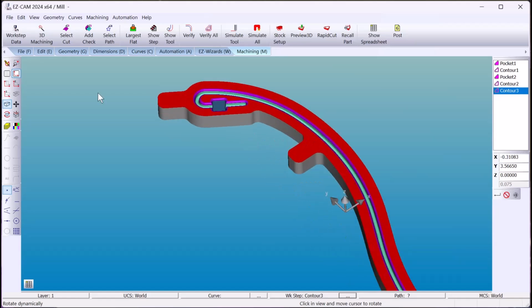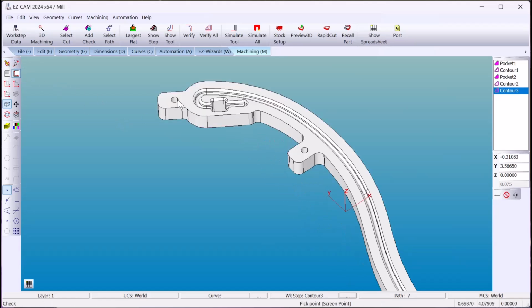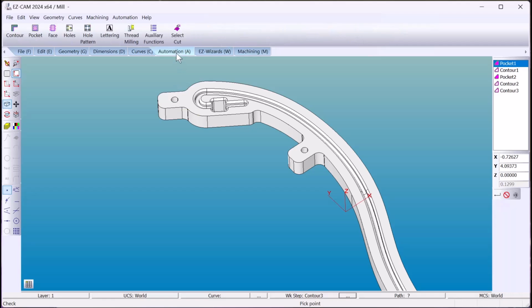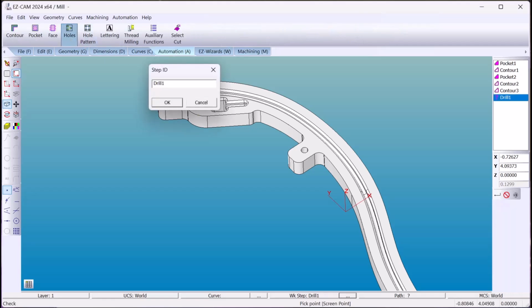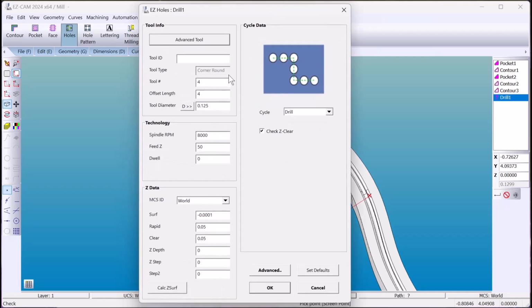Okay, well, that leaves us with the holes. I'm just going to double click. 0.1299. Automation holes. Tool 5. Paste. EZCAM gets the depth. We'll drill. We'll just feed down and wrap it out.